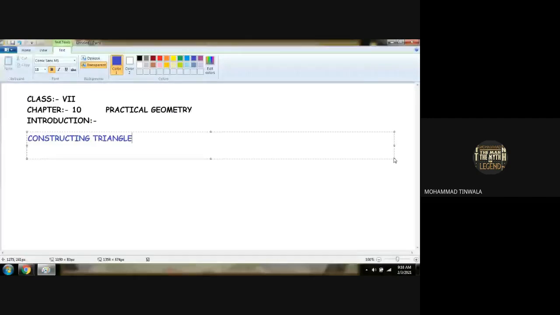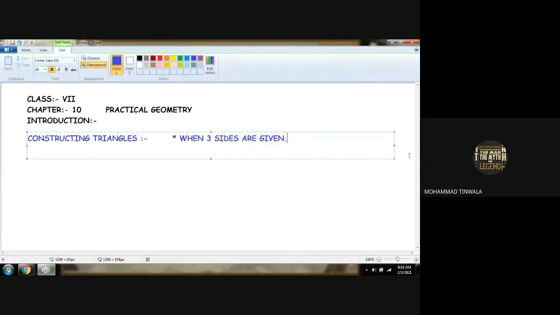Can anyone tell me? We have to construct the triangle. Triangles are of many types. We have to study all the types. First topic we have to study in this is when we have three sides given. When three sides are given. Now this is to be understood.